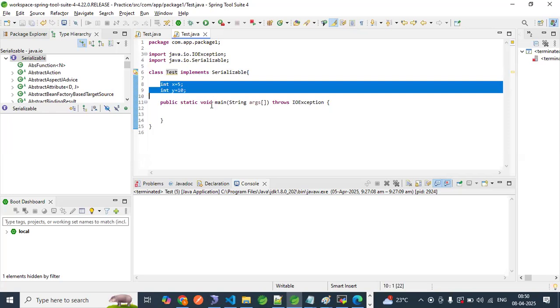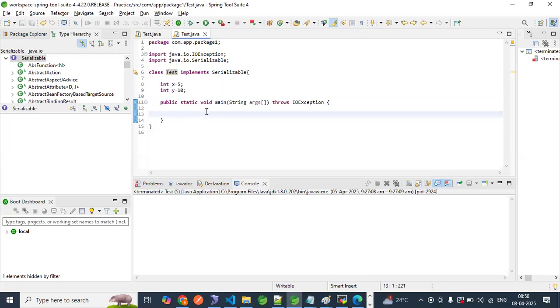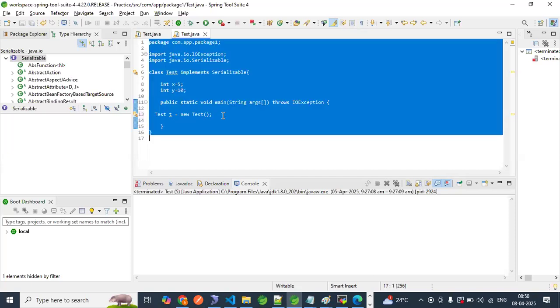Now if I create the object, test, the object is created. When the object is created, the x and y values inside this object will be 5 and 10.